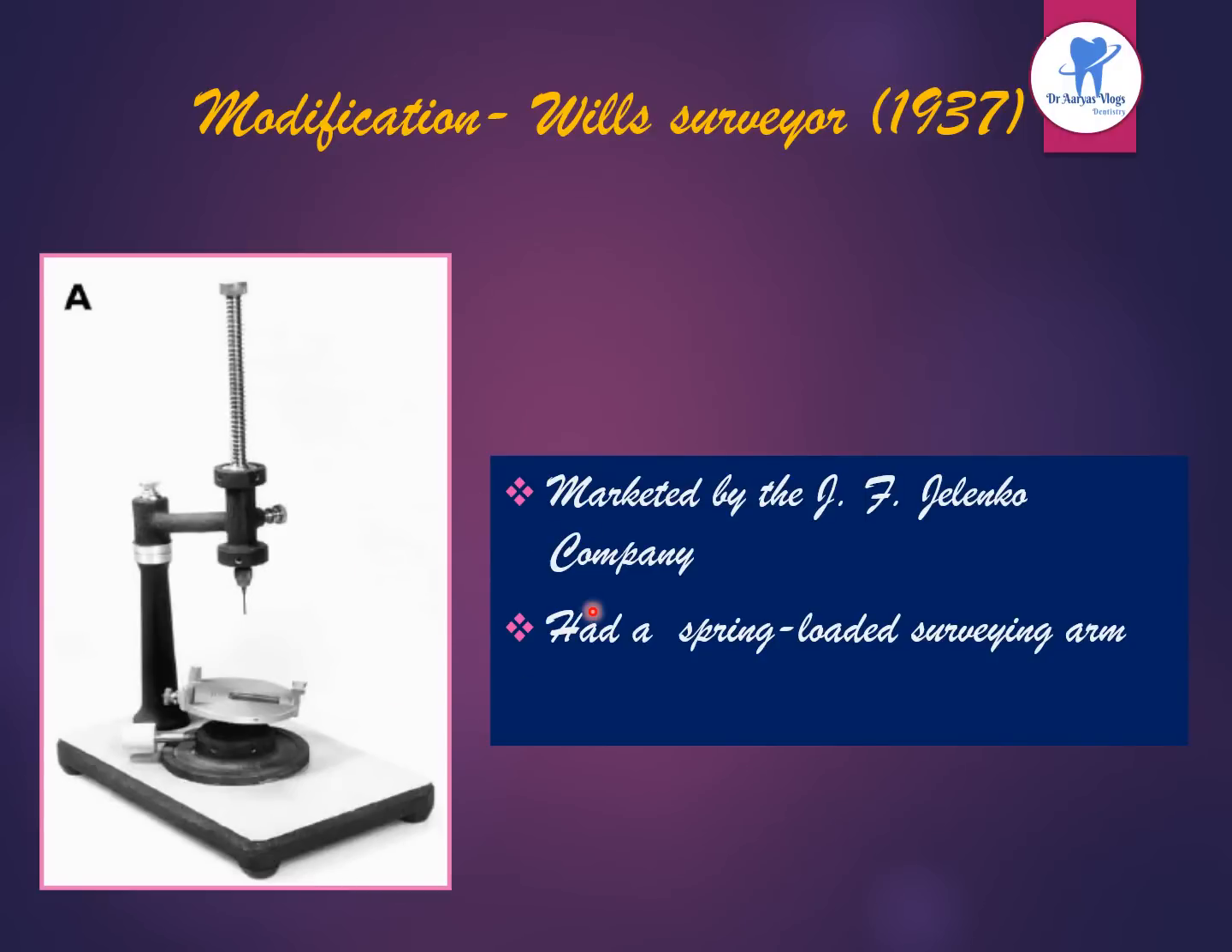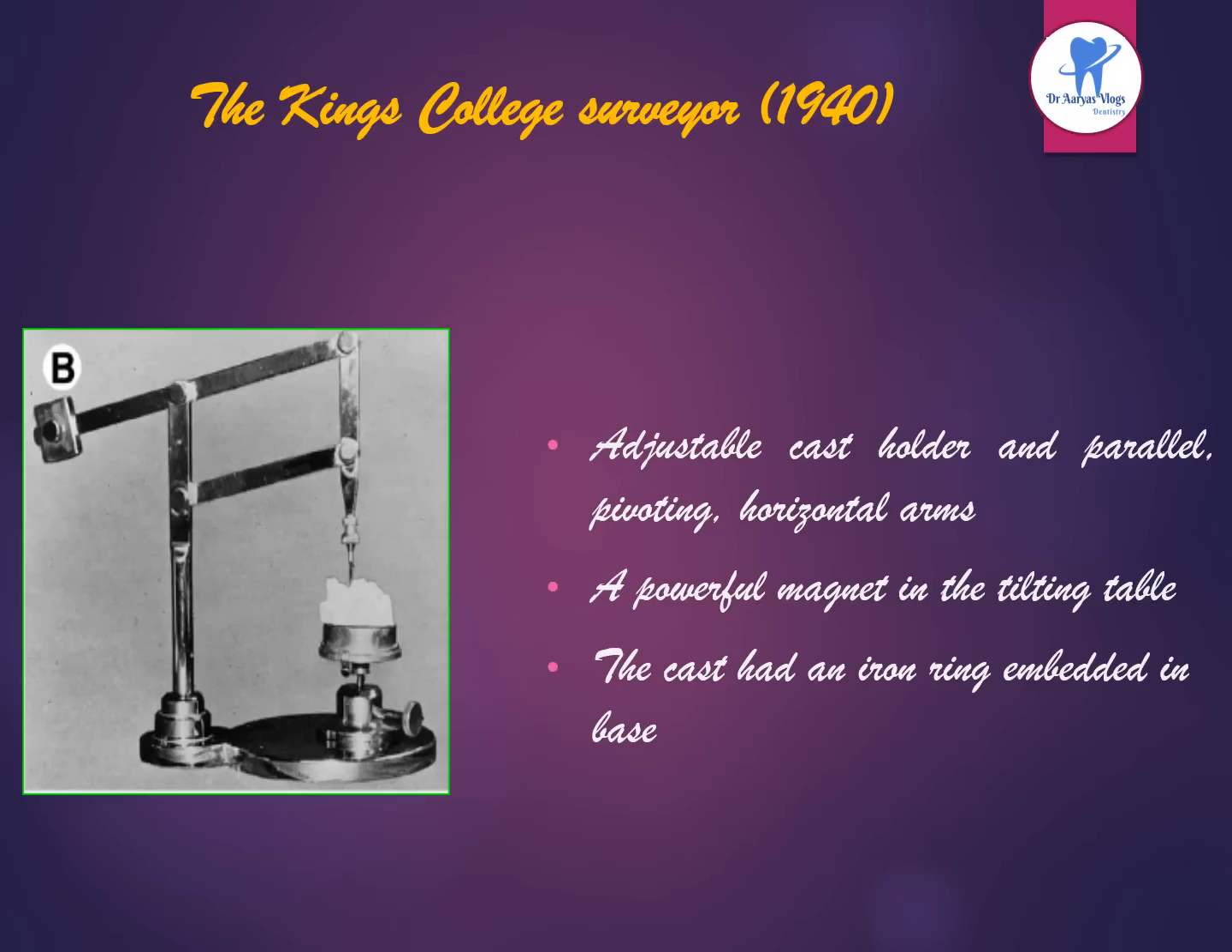And the modification is marketed by Gell & Co. Company. It had a spring-loaded surveying arm. That is the modification of Wills Surveyor. Then King's College Surveyor. It is an adjustable cast holder and parallel pivoting horizontal arms are there. Powerful magnet in the tilting table, and cast had an iron ring embedded in the base.